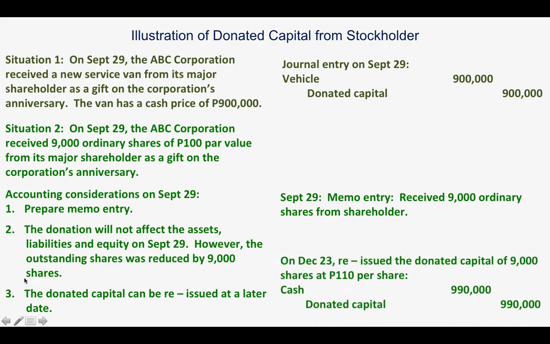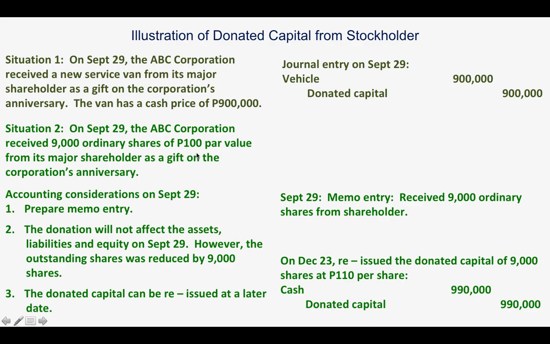And assuming that on December 23, the company reissued, meaning we sold, the donated capital of 9,000 shares at 110 per share, okay? So class, here we will debit cash of 990,000, computing 9,000 shares times 110, and credit donated capital.